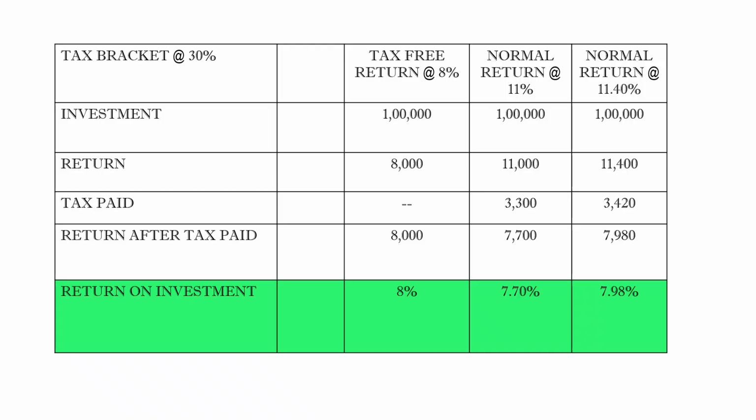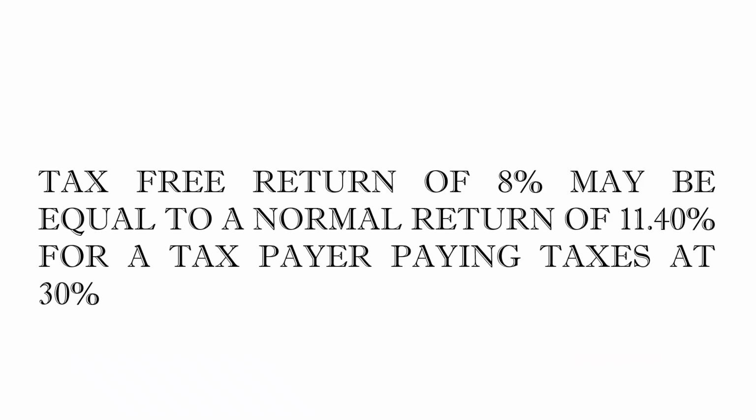So the return on investment comes to 8%, 7.7%, 7.98%. Tax-free return of 8% may be equal to a normal return of 11.40% for a taxpayer paying taxes at 30%.